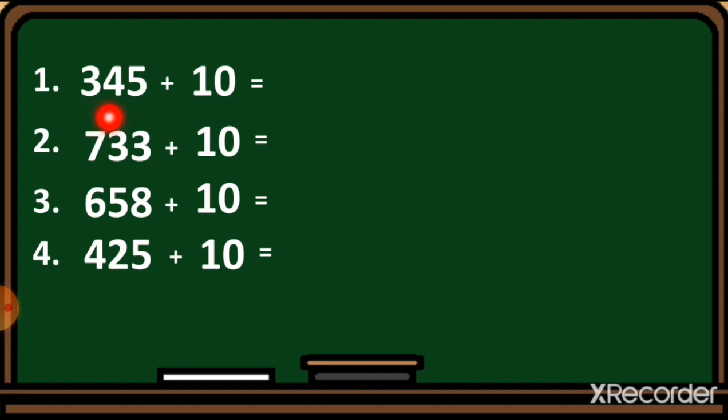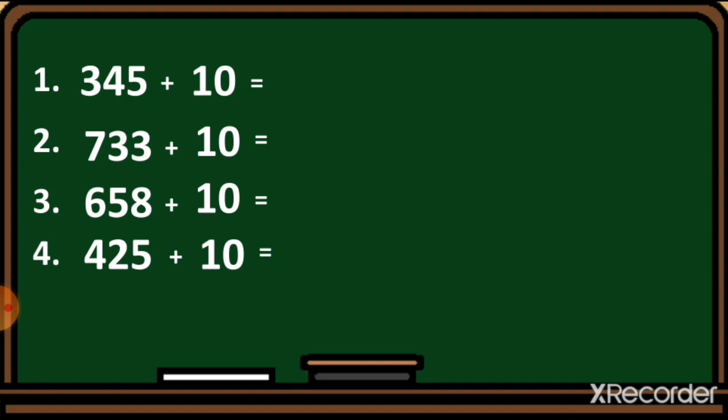See here, number 1: 345. We have to just add 10 to this number. As I told you before, here is the tens place. So we only change the tens place, not any other place. We just add one to the number at the tens place. I repeat, whenever we add 10, we have to add one to the digit in the tens place.